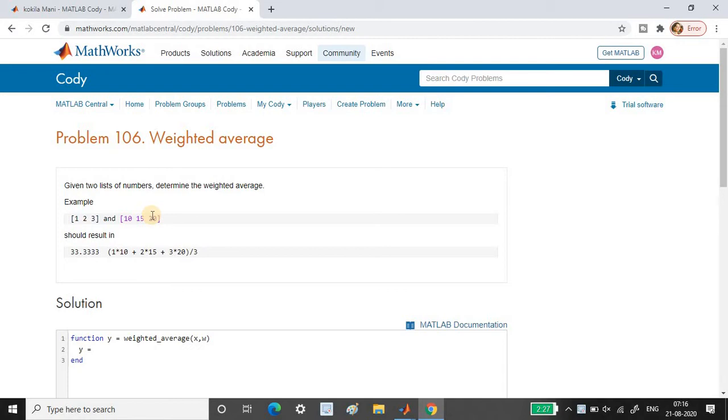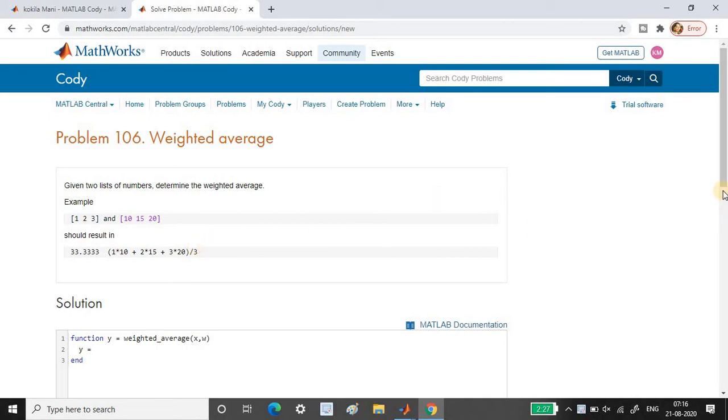Then we have to take the average. If the vector has a length of 3, then we have to divide by 3, but not 6, because we are just doing it over the vector length, not twice the vector. Okay, so this is the task.